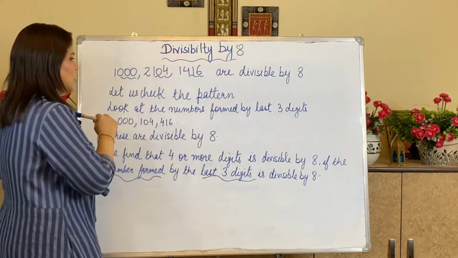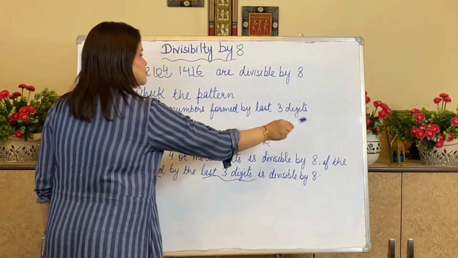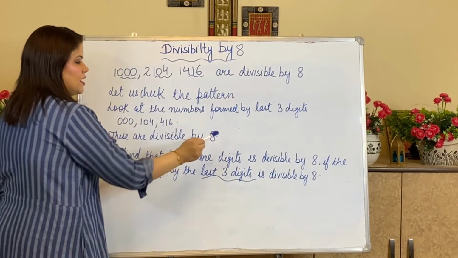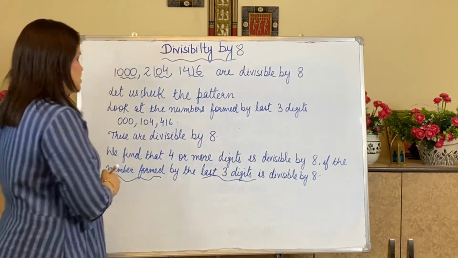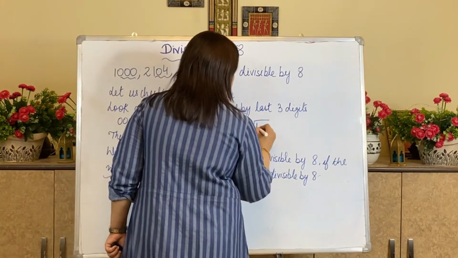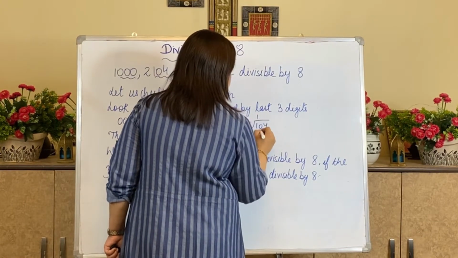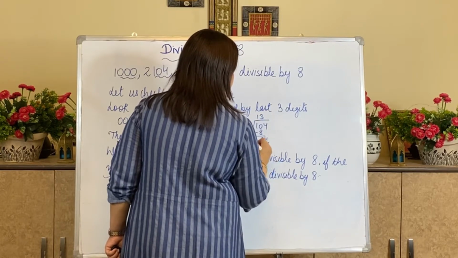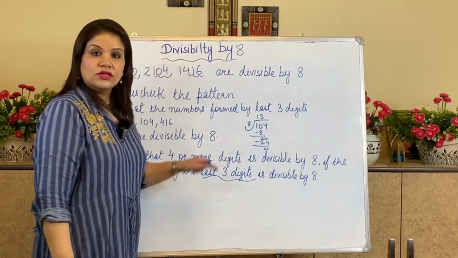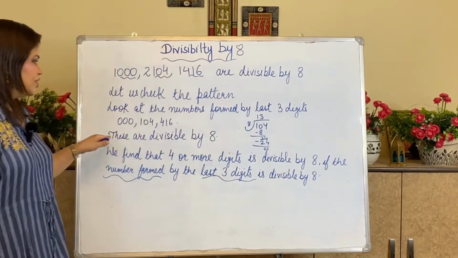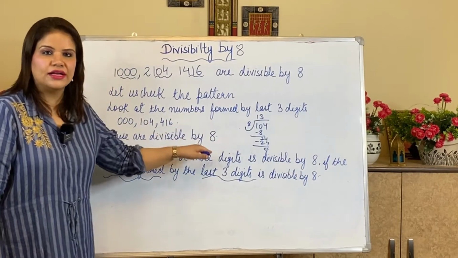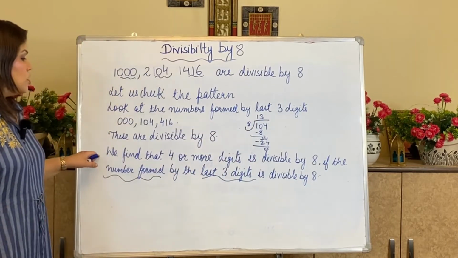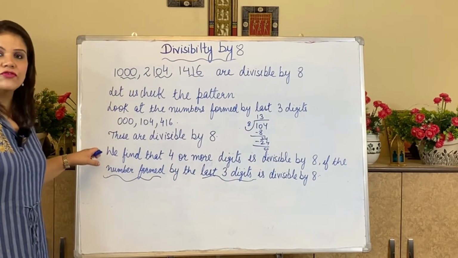Let me explain. Look at the numbers formed by the last 3 digits. These 3 digits are divisible by 8. You can see 104. 8 ones are 8, then 24. Now the remainder is 0. So the last 3 digits were divisible by 8. I am getting remainder 0, so that means it is divisible by 8. So we find out how we have concluded.